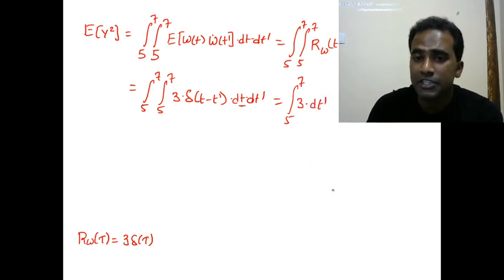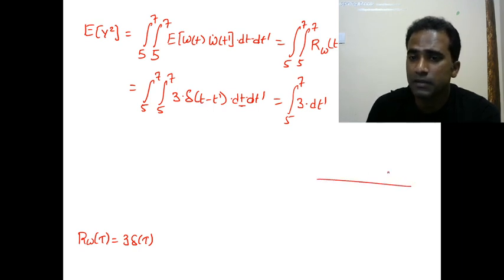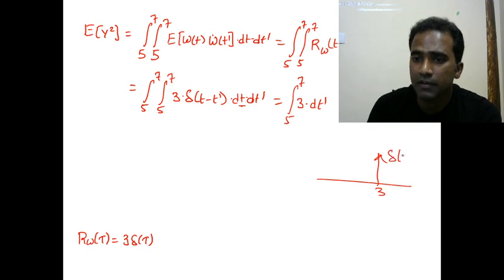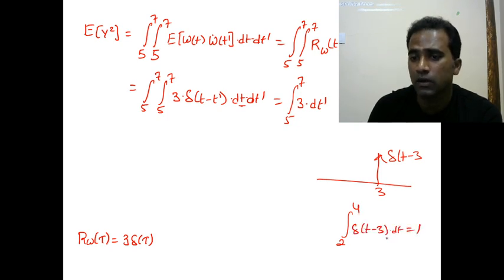The reason for this is, if the impulse is within the limits of integration, then the integration will be 1 for a unit impulse. If the impulse is not within the limits, for example, let's say there is an impulse at 3, del of t minus 3. If I integrate from 2 to 4 del of t minus 3 dt, this is 1, because the location of the impulse is at t equal to 3 and it is within the limits.